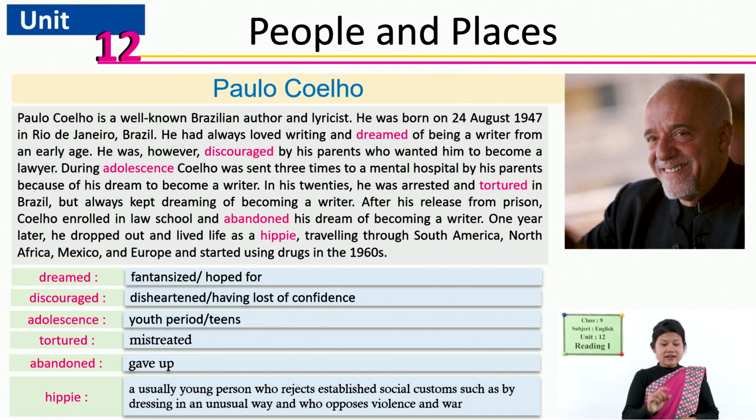So, here I reveal the meanings of the new vocabularies. Dreamed means fantasized or hoped for. That means Paulo Coelho dreamed of being a writer. Discouraged: his parents discouraged him from being a writer. Adolescence means the youth period, or teenage, we can also say. And tortured means mistreated. He was mistreated by his own family members.